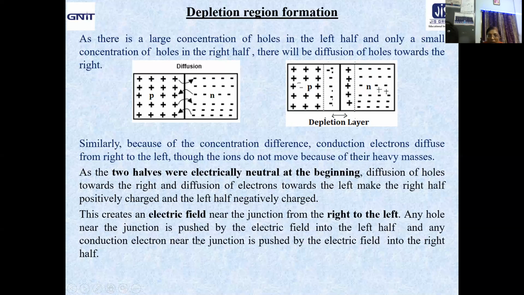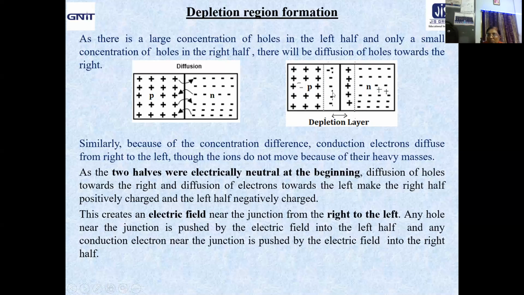Now any hole near the junction is pushed by the electric field to the left because this side is positively charged, so it will repel. These positive charges will repel it, so it will move away. Similarly, when electrons try to go to that side, they will be moved away by this negative charge. So near the junction, you will get a region where there is no positive or negative charge carrier. It cannot go there, it will come here. Similarly, these cannot go here, they will come back.